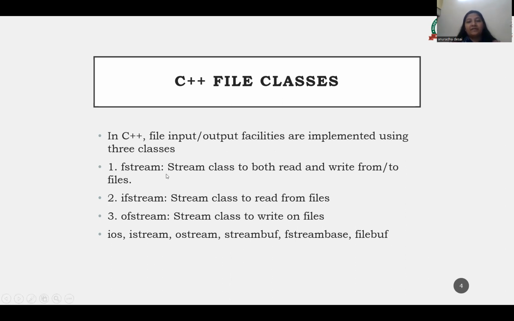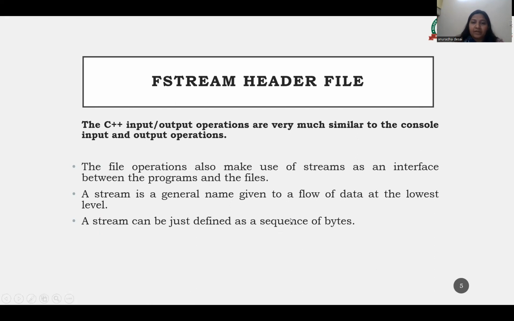I hope everyone is clear with these file classes. These are the main three classes, which I have mentioned in detail. Other classes I have discussed in brief. The fstream class is to both read and write, the ifstream class is to read from files, and the ofstream class is to write on files.